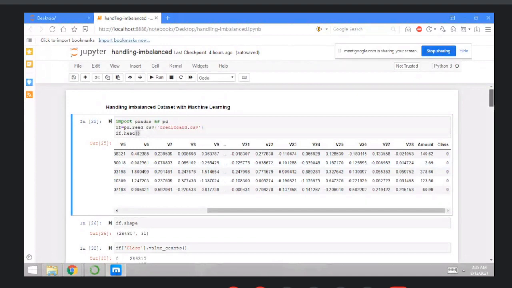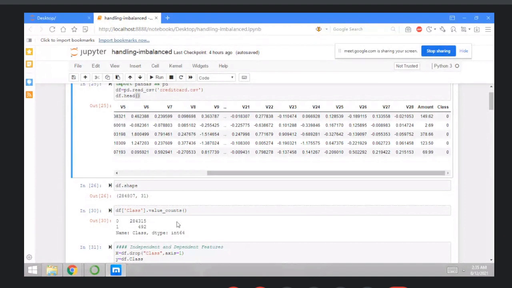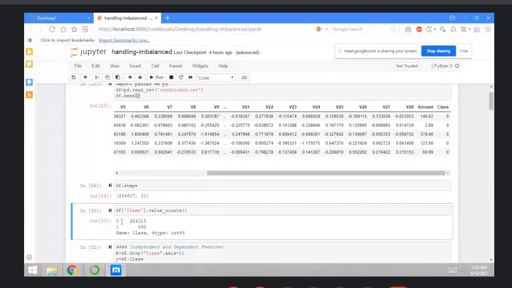So I will just drop the Class with axis 1, right? And for the Class, you can write value_counts. So you can check how many zeros are there and how many ones are there. Now, how to find out a balanced and imbalanced data set? You can find that out through the ratios. So you can check zeros are 284,315, ones are 492. Huge difference between zeros and ones.